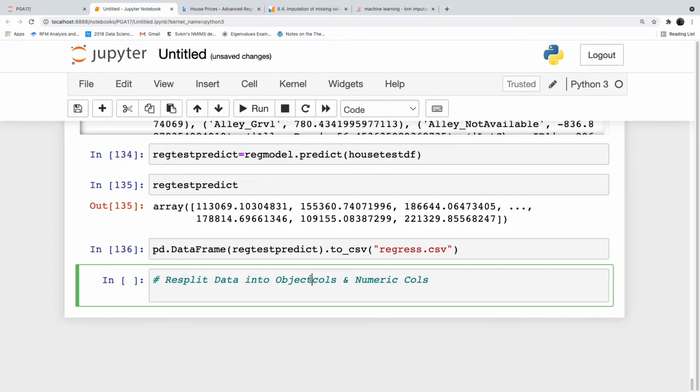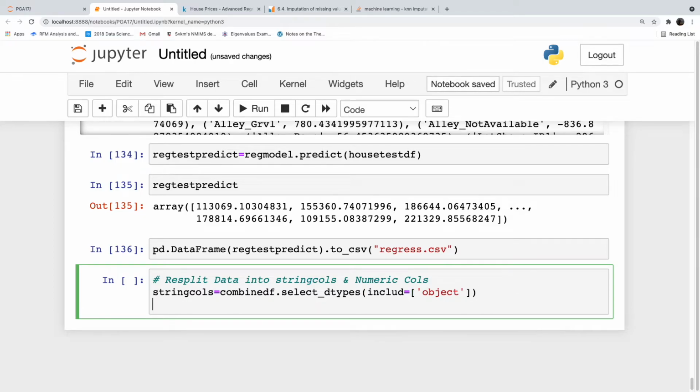This time we will call them string cols so that there is no overlapping in name. string_cols equals combine_df.select_dtypes(include=object). num_cols equals combine_df.select_dtypes(include=np.number).